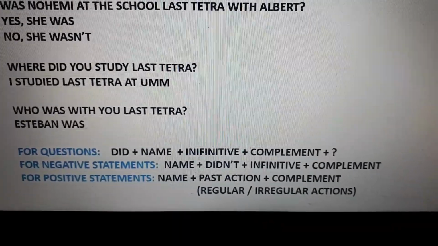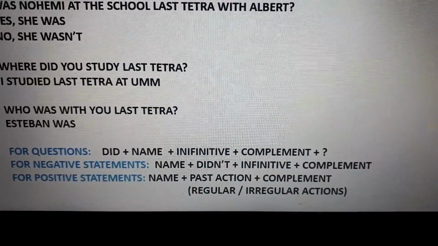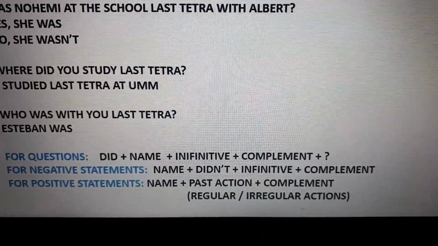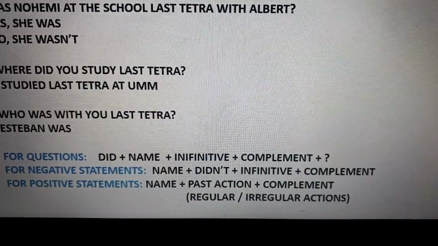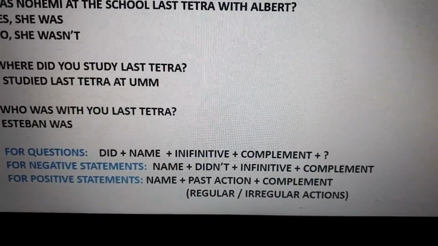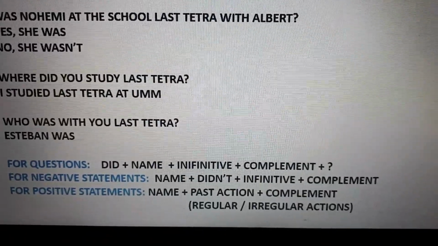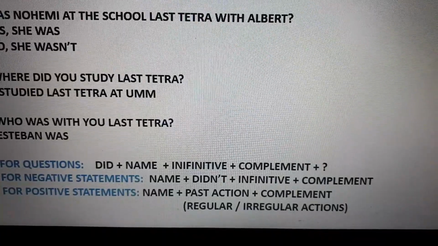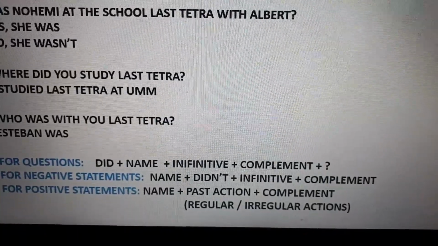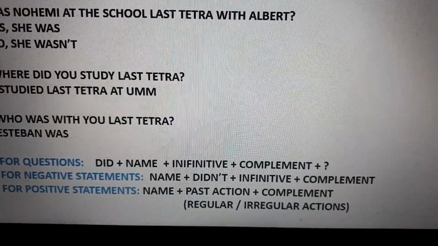Now, for negative statements, okay? For negative statements, we need the pronoun, the name, or the subject, plus didn't, plus the action in infinitive or base form, plus the complement. She didn't understand me. Ella nunca me entendió. Or he didn't come to the party.